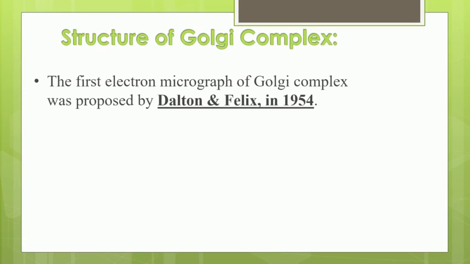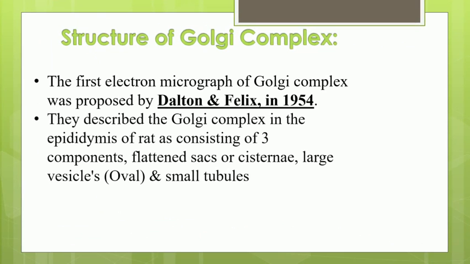The first electron micrograph of the Golgi complex, that is the electron microscope structure, was given by Dalton and Felix in the year 1954. They described the Golgi complex in the epididymis cells of the rat, and it showed that it constitutes three components: flattened sac-like structures which we call cisternae, large oval structures which are called vesicles, and intermediate structures called tubules.